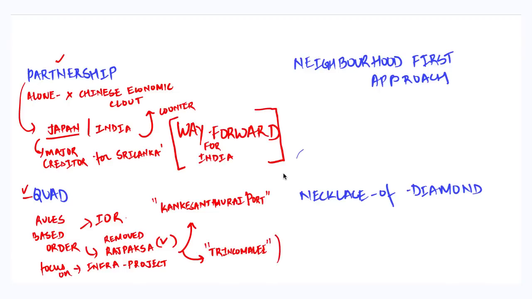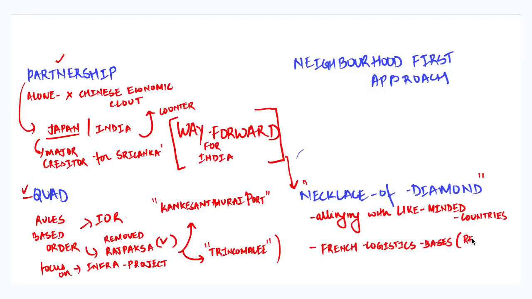Further, at the same time, India should try to counter the Chinese string of pearls with its own necklace of diamonds strategy by aligning with like-minded countries, like it has already done by partnering with the French logistic bases at Reunion and Djibouti, and also progressing on indigenous initiatives like Changi Naval Base in Indonesia and also Duqm port located in Oman.